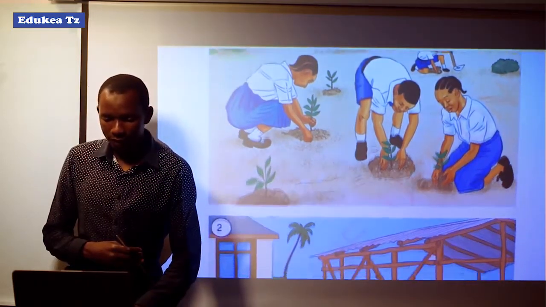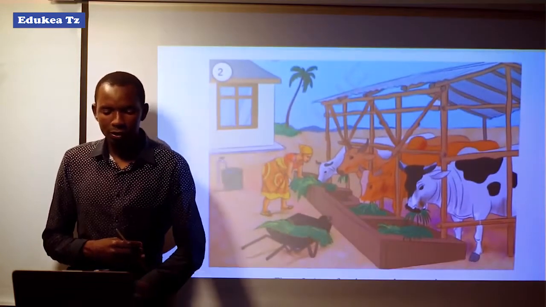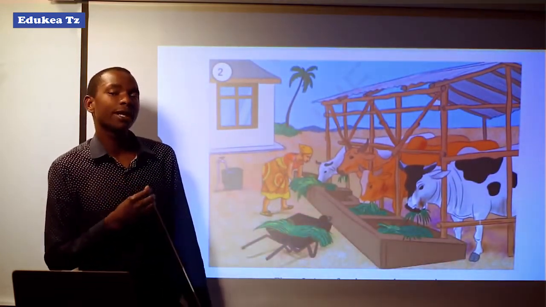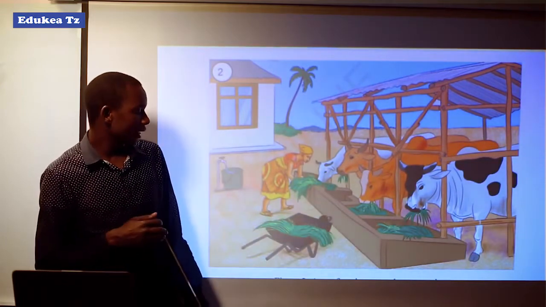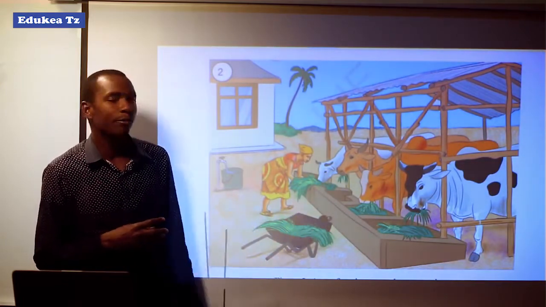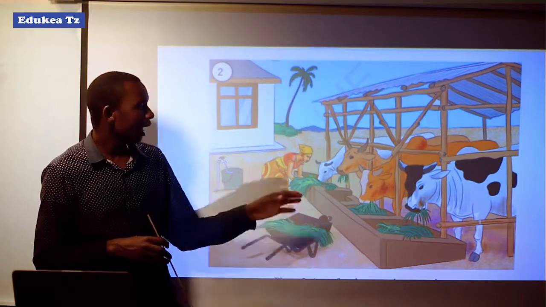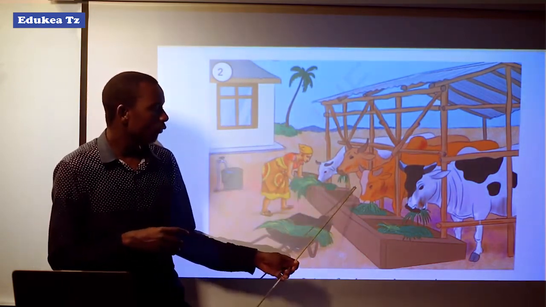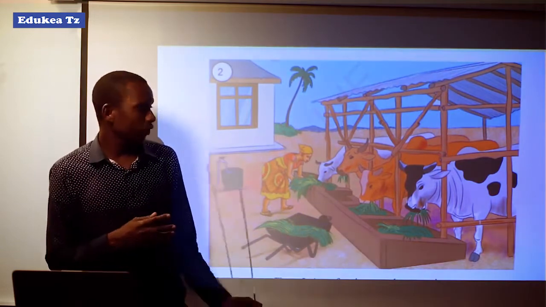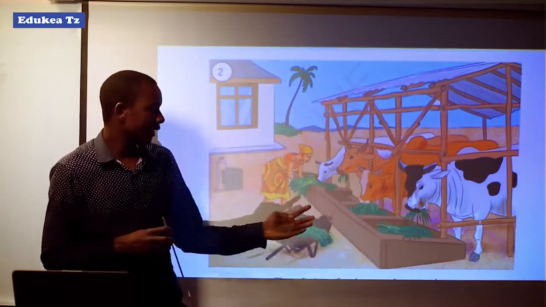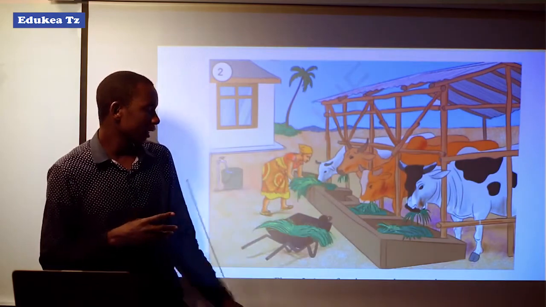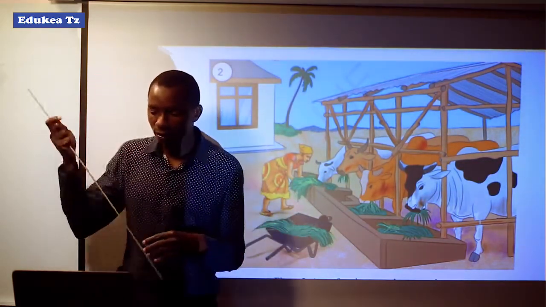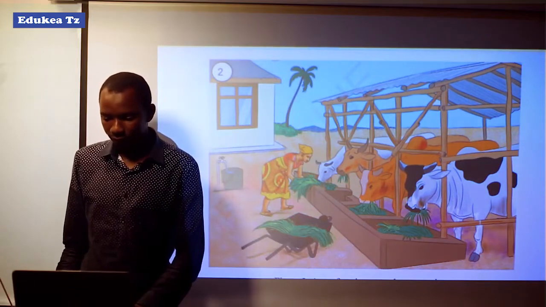You may see another picture here showing several human activities which can also cause environmental degradation. These are grasses which have been cut somewhere to feed the animals. Here you will see cattle and other related animals. So these activities may also cause environmental degradation.